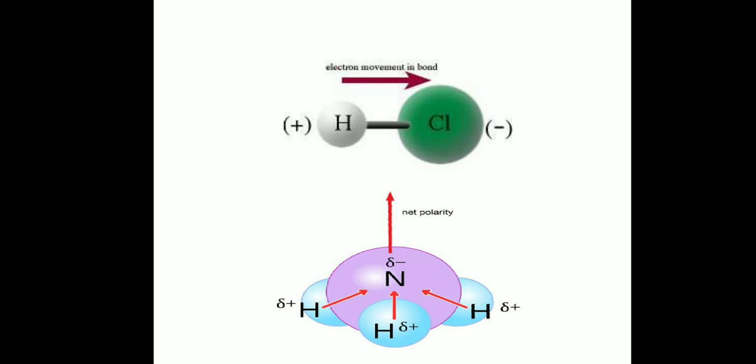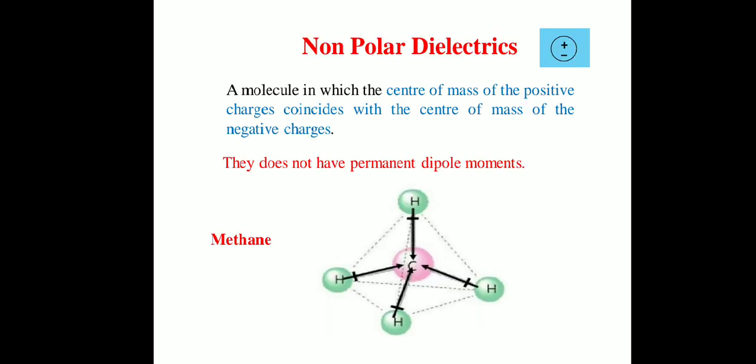Why is delta negative charge induced? Because the nitrogen atom acts as an electron acceptor, whereas the hydrogen atoms donate their electrons to the nitrogen atom. So on the 3 hydrogen atoms partial positive charge is induced. So ammonia also belongs to polar molecules.